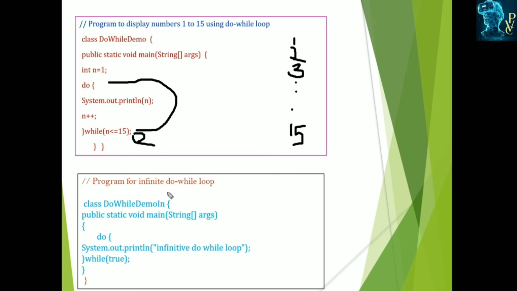And this is another example which enters into an infinite do-while loop. A do-while loop is executed until the specified boolean expression becomes false. But here we are not specifying any boolean expression. Here we specified just true. So in the main method, do, and this print statement, we wrote the infinite do while loop, and while true. This is true, so it enters into the loop, and again prints. Until it becomes false, this loop can be executed. But here there is no chance for the condition to become false. So it enters into an infinite loop.